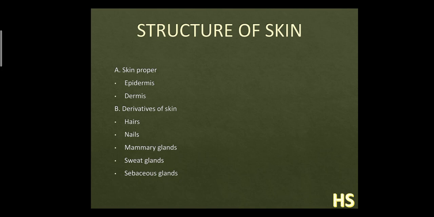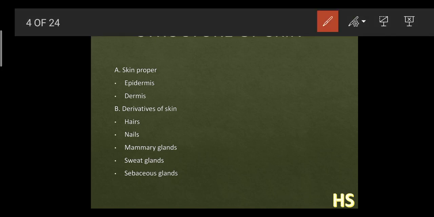Now, the structure of the skin. The structure of the skin has been majorly divided into two layers. The first layer is the epidermis, and the second layer is called the dermis layer. What is the epidermis layer and what is the dermis layer?